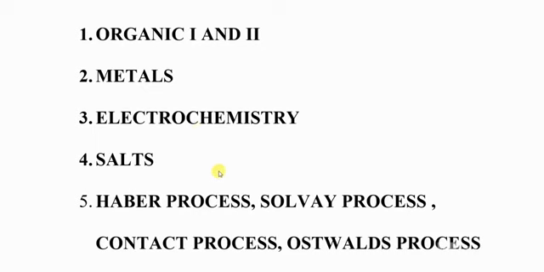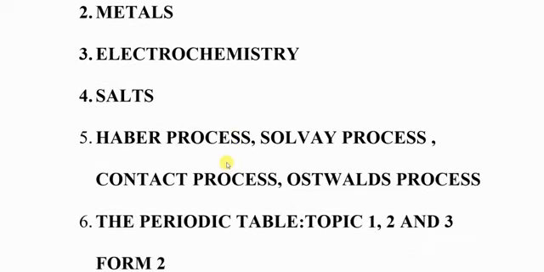Another question that you must expect is the processes that are used to manufacture different gases and different acids. The Haber process. The Haber process is used in the manufacture of ammonia gas. So you should know the raw materials, the impurities which are removed in the Haber process, and the catalyst that is used. Those are the things you must read and get them right. You should know the reaction in the catalytic chamber. You should see that process coming, and you should have it at your fingertips in short.